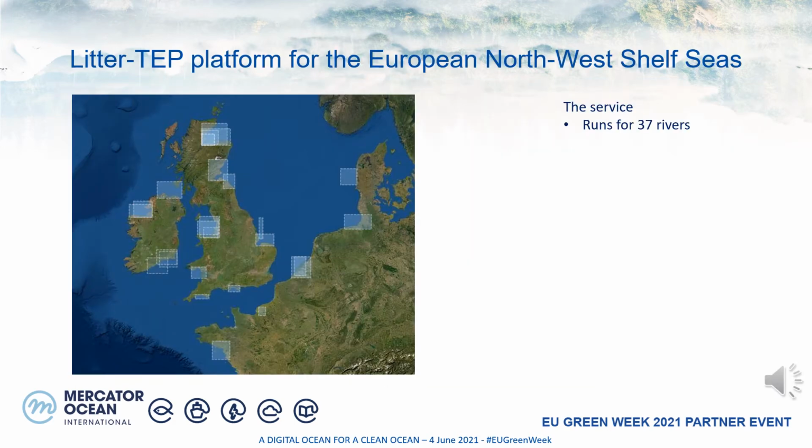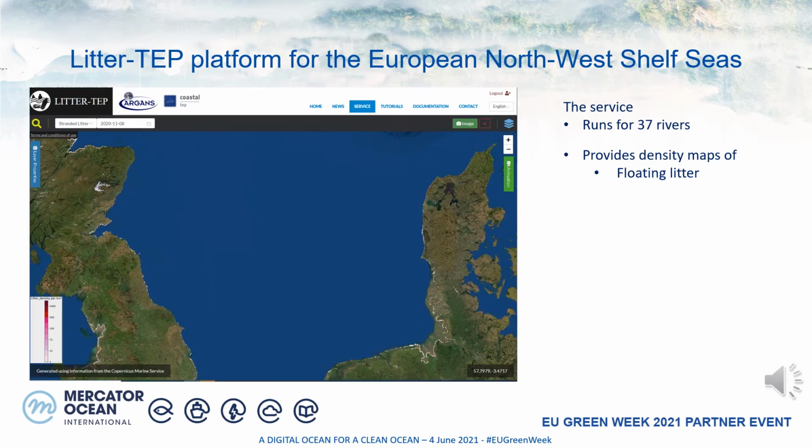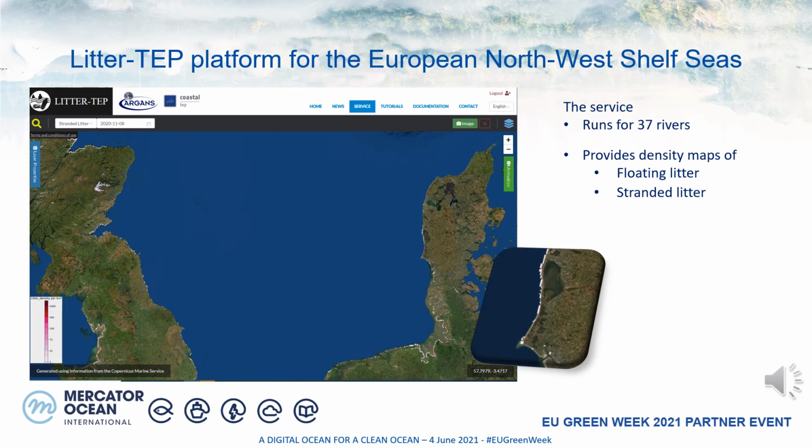Let me present the LitterTAP platform for the Northwest Shelf Seas. The service currently runs with 37 rivers. Every hour, we introduce litter, the volume varying according to river and month. It provides daily density maps for the floating litter and the beaching litter. The resolution is in square kilometers. Data are provided with a forecast of 5 days. The aim is to offer support to local authorities.